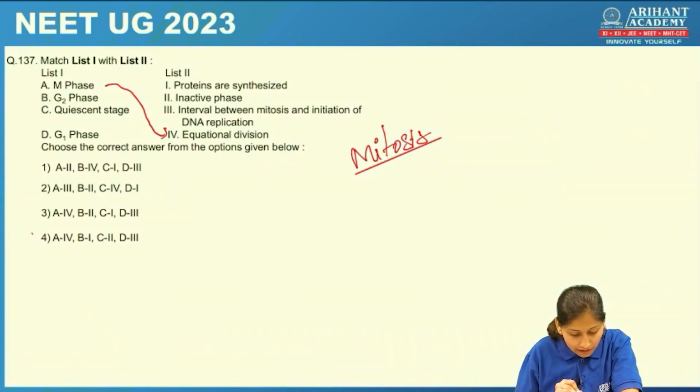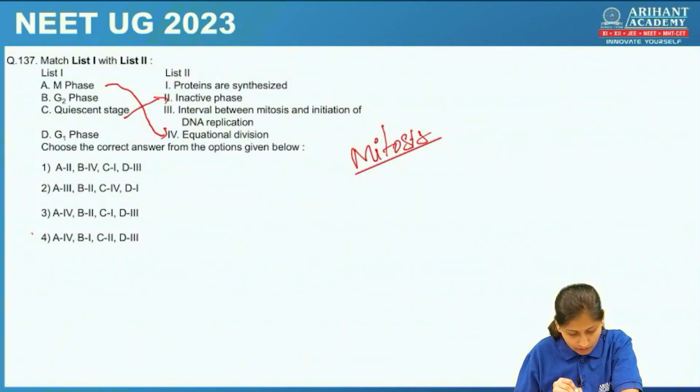Then another hint, quiescent stage. What is this quiescent stage? Where the cell is resting. Okay, so where is this option? Inactive phase or resting phase. Quiescent stage is inactive phase. Then G2 phase. What happens in the G2 phase?